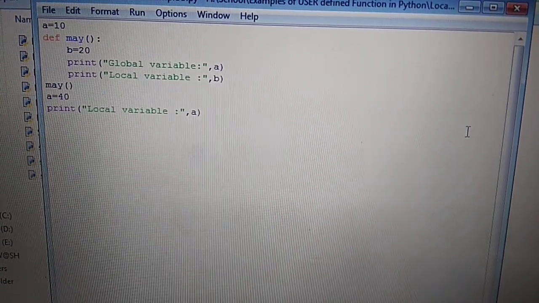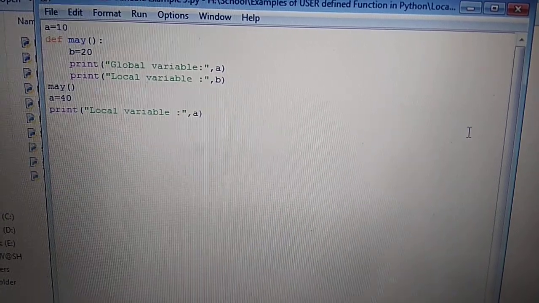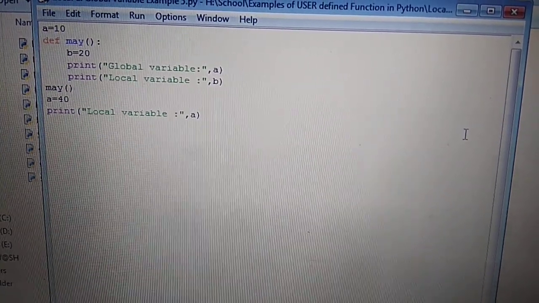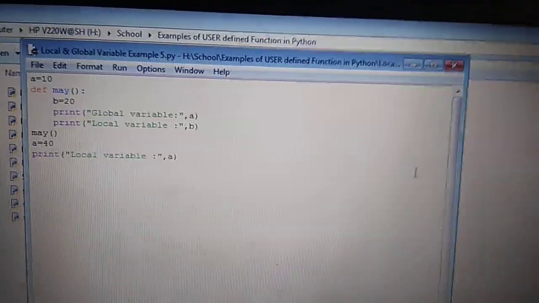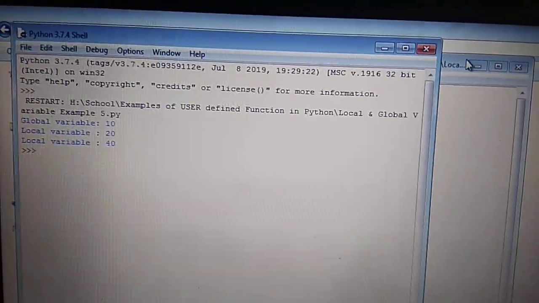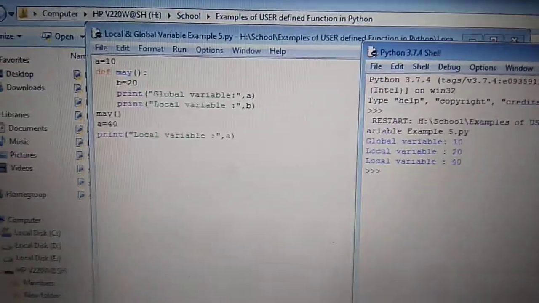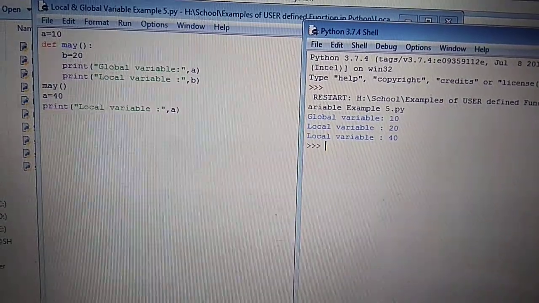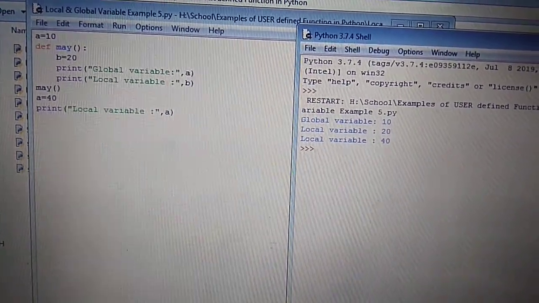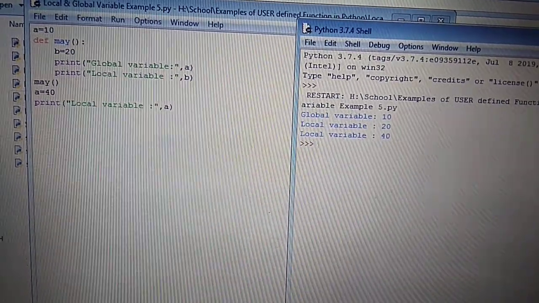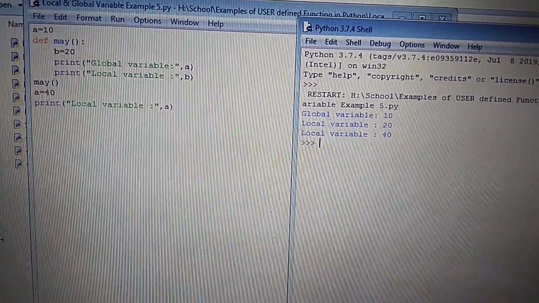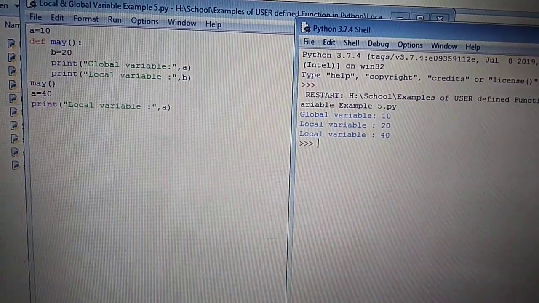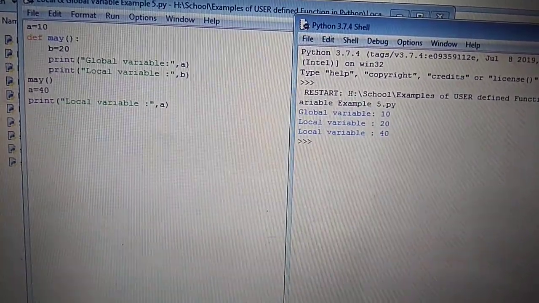Here a is the local variable after defining a user defined function. So now we see the output of this program. Global variable a equals to 10, local variable b equals to 20, third one is local variable a equals to 40. If we overwrite or change the value of the same variable from 10 to 40, then a should be 40.